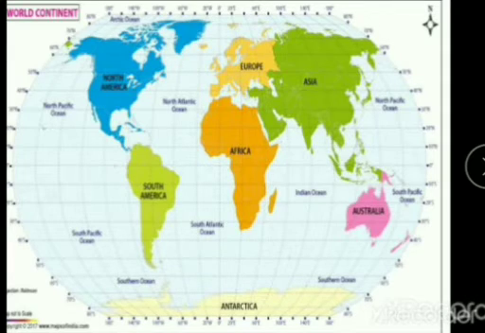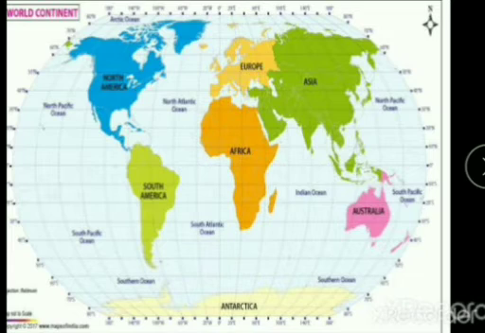This is also one of the reasons why we call Antarctica the white continent. And it is surrounded by stormy seas. So when we see Antarctica, I told you there is not much life because it is very cold.